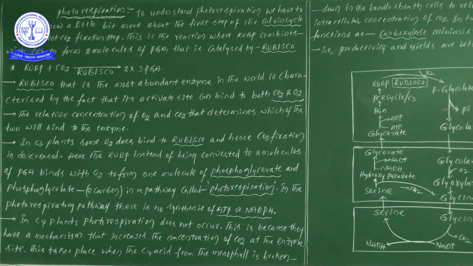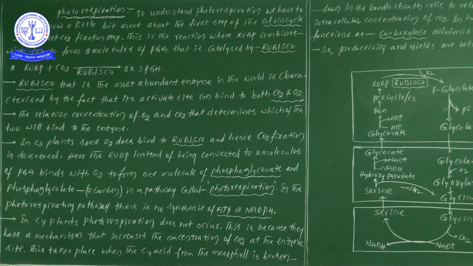So in photorespiration there is no synthesis of ATP as well as NADPH. Later, in C4 plants, photorespiration does not occur. This is the important point. I told you already, in a comparison between C3 plants and C4 plants, C4 plants have more efficiency in terms of fixation as well as in utilization of water.